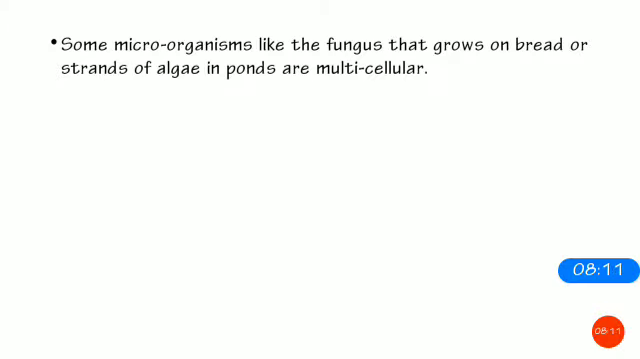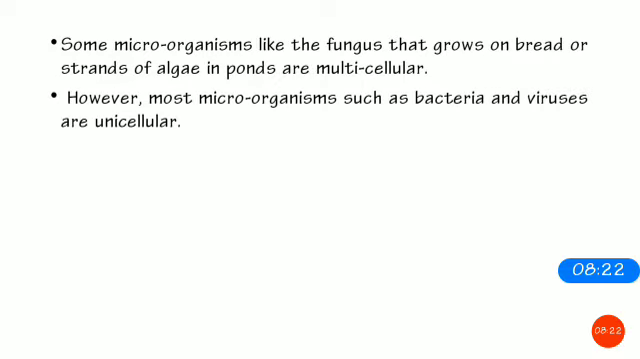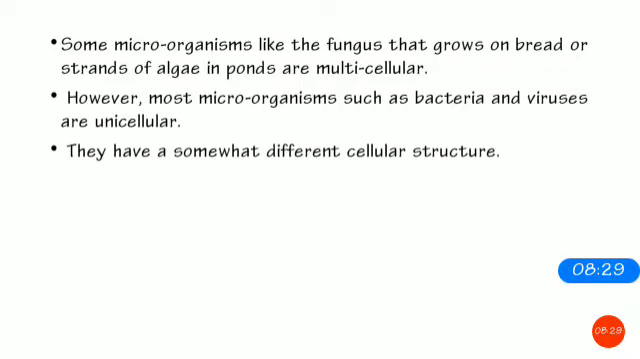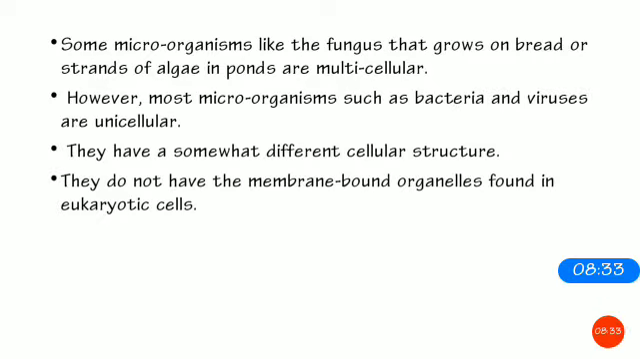Now, some microorganisms like the fungus that grows on bread or strands of algae in ponds are multicellular. This means that they have many cells in them. However, most microorganisms such as bacteria and viruses are unicellular. They have only a single cell, and they have a somewhat different cellular structure. Even the structure of the cell is different. They do not have the membrane bound organelles found in यूकैरियोटिक सेल. यूकैरियोटिक सेल में क्या होता है? मेम्ब्रेन बाउंड ऑर्गेनल्स फाउंड होते हैं या नहीं होते?